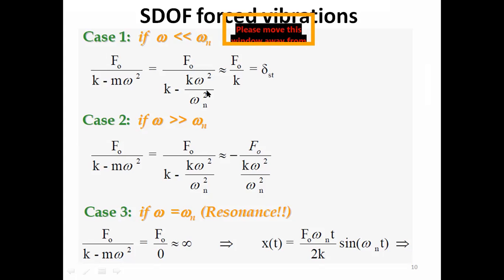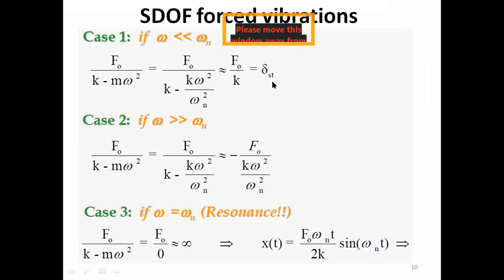So from k we are subtracting approximately nothing, and the quantity would be approximately f naught by k, which is known as the static deflection.